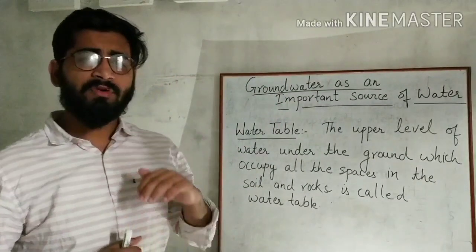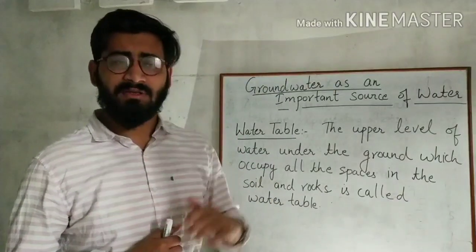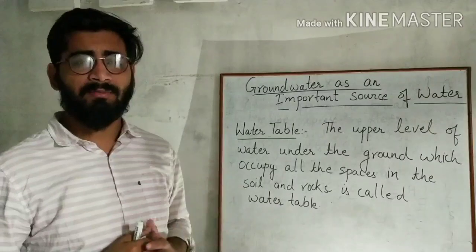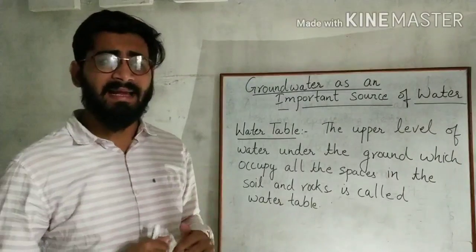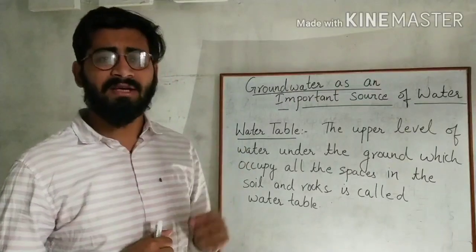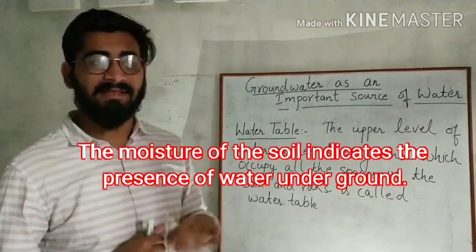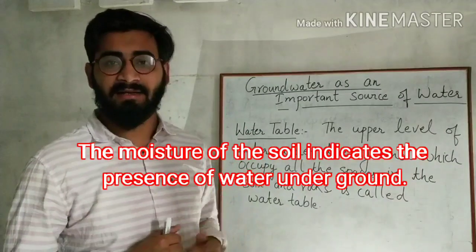Suppose you dig a hole in the ground near a water body. Then you will find that the soil is moist there. What does the moisture of the soil indicate? The moisture of the soil indicates the presence of water underground.